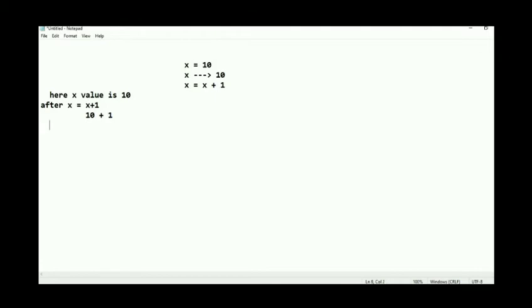Previously the x value was 10 but now it has changed to 11. So we can see that the value of x is not a constant. So it is called a variable. Variables can be changed for particular statements given in the program.